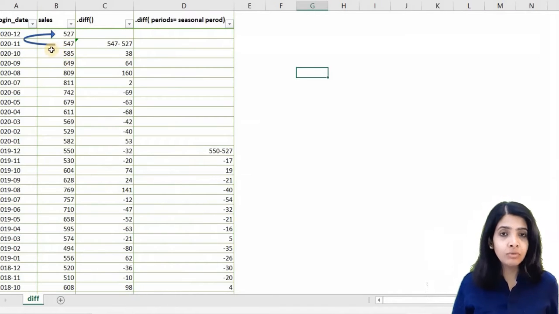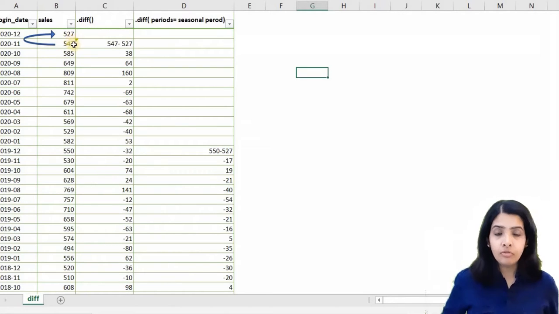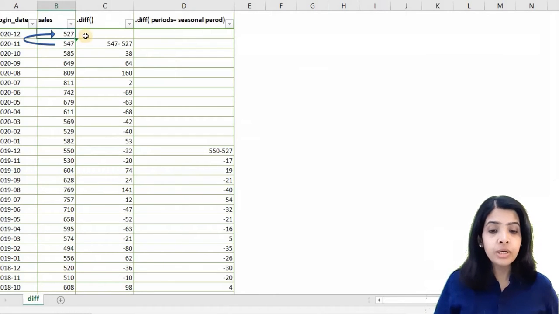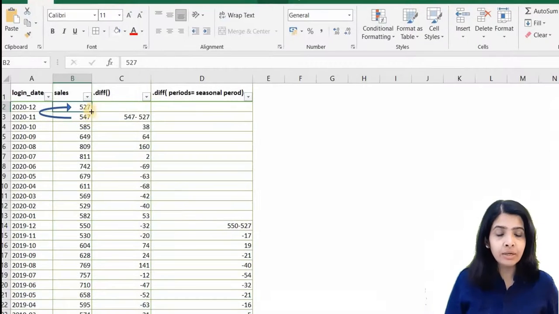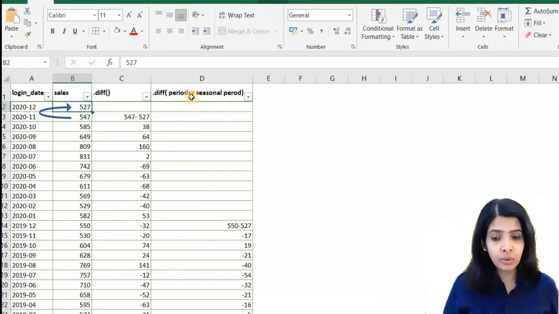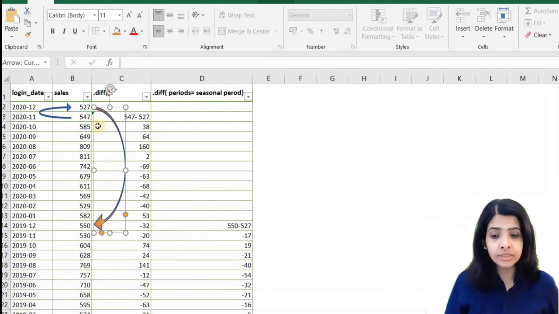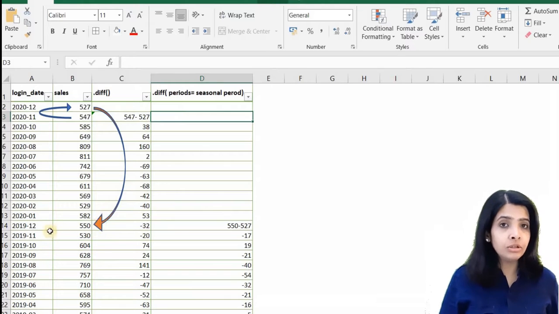Let's understand what is meant by seasonal differencing. For trend removal, when we were differencing, we were subtracting the value of the last period from the current period. That means y_t minus y_(t-1). But for seasonal differencing, we differentiate by the number of periods of seasonality.